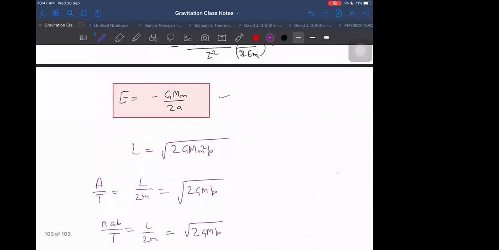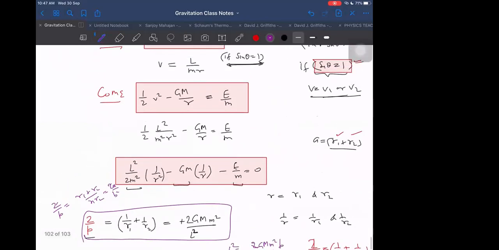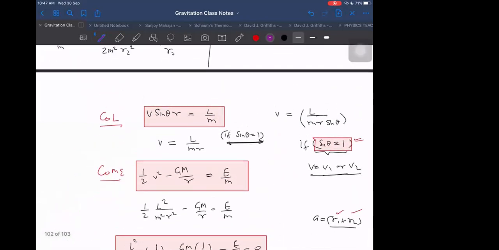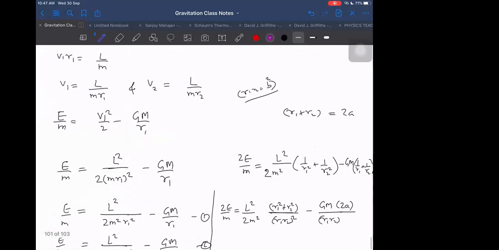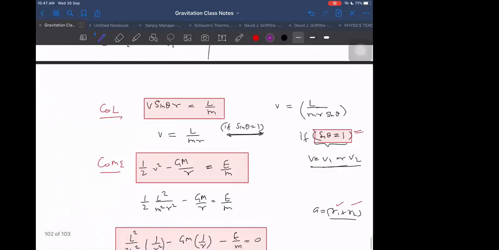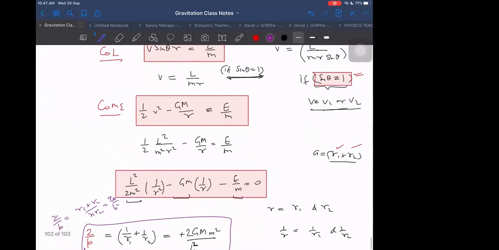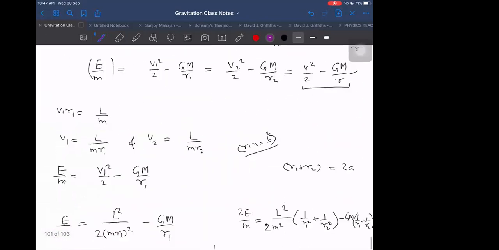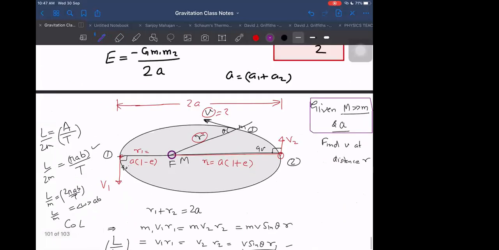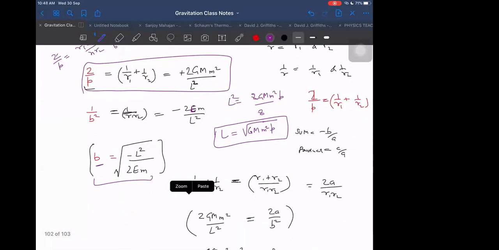Then L is wrong, it seems. Let me go back again to L. In the P equation we substituted. Where was L found? L was found from 2 by P is equal to 2GM square by L. That is correct. From there we can find L. Then L we are getting as 2 will be cancelled, under root over GM square into P.